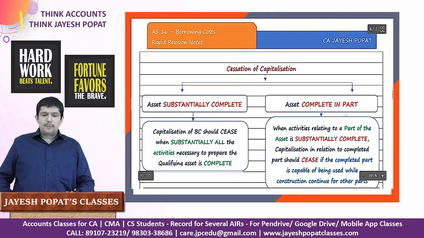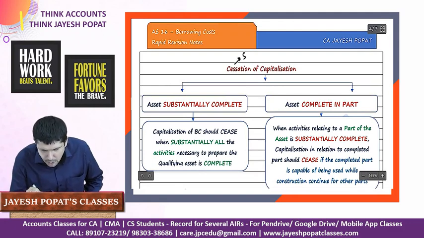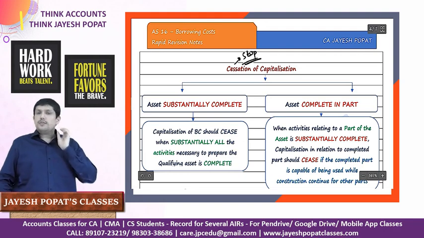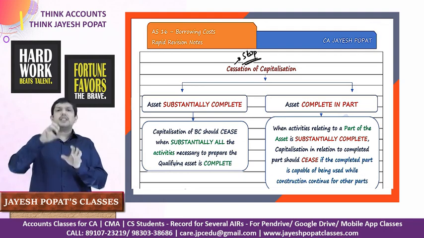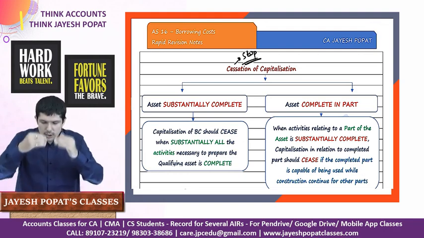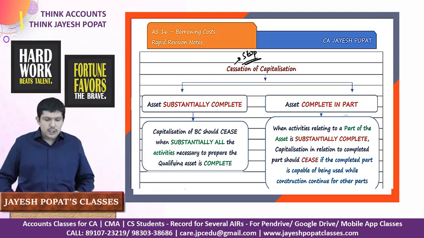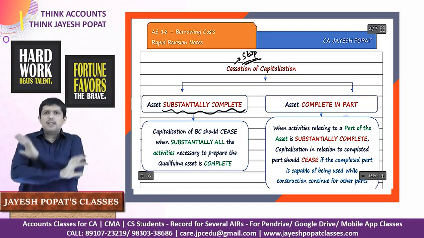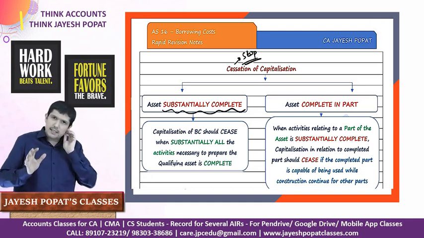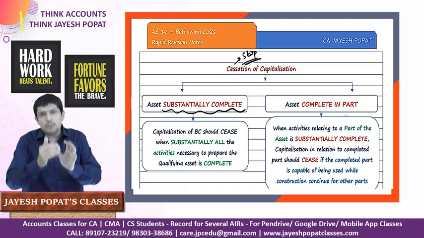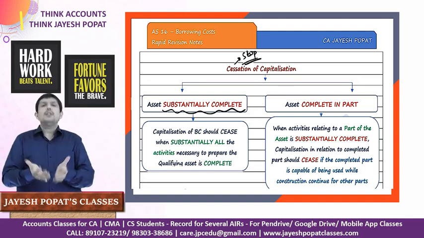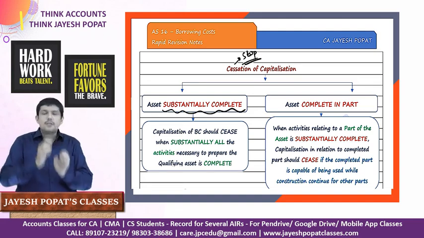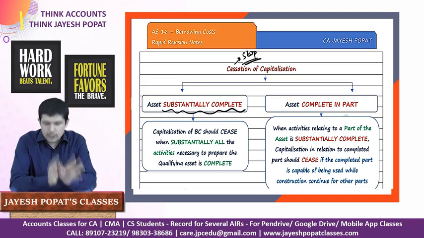Then cessation of capitalization. Cessation would mean stop. When will you stop capitalizing the borrowing cost to the cost of your asset, and start charging off these borrowing costs to your statement of profit and loss? First, when the asset is substantially complete. So more or less, largely all the work related to the asset is complete. Now the asset is almost ready to use. So further borrowing costs which you are incurring should be charged to the statement of profit and loss.